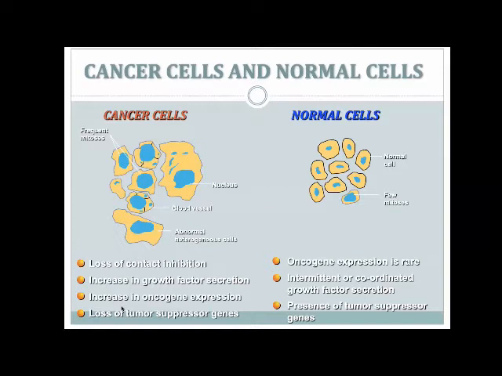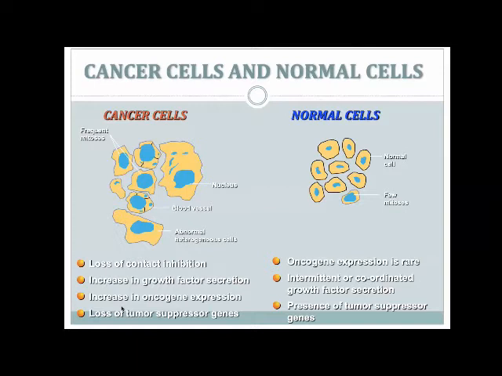The other thing is there is an increase in growth factor secretion. Where you would not expect growth factor secretion, these cells have their own mechanisms of secreting growth factors when it's not required, so that they can potentiate the growth of these cancer cells. Of course, this happens secondary to an oncogene expression.